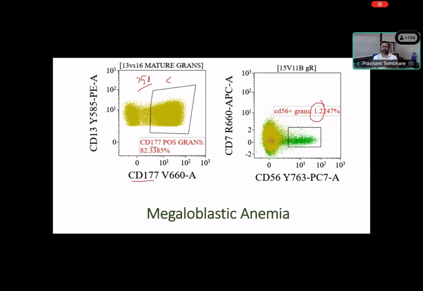So we have seen the granulocytic series did not show any abnormality. Blasts did not show any abnormality. We did not look at the monocytic series, but in this case the monocytic series also showed no abnormality. So this was the case of megaloblastic anemia, where we had vitamin B12 deficiency.